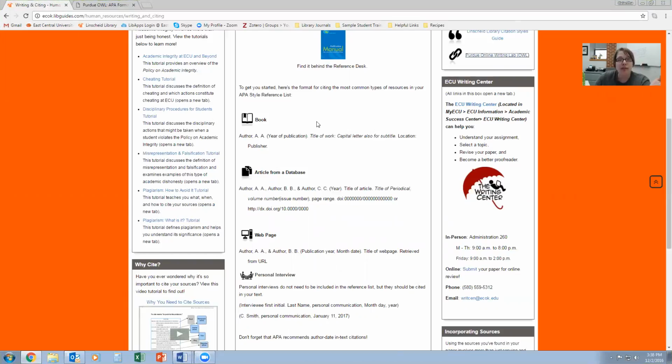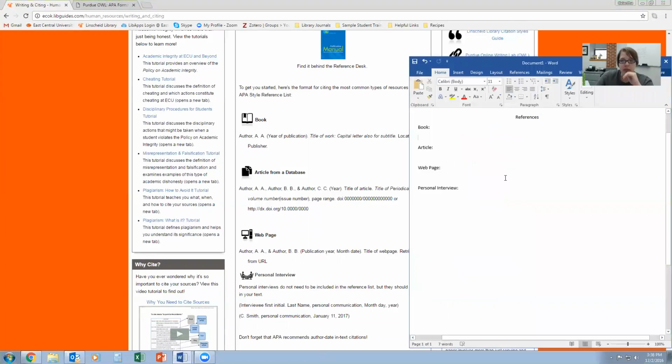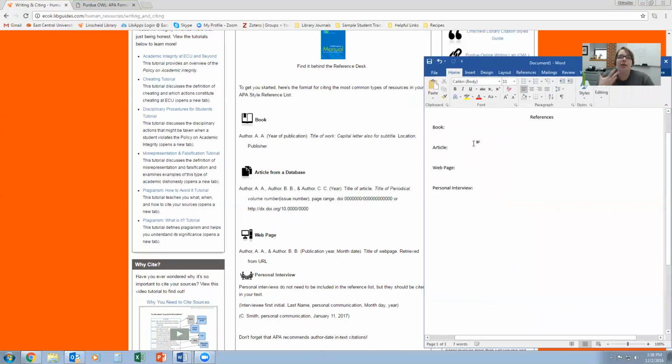The first one obviously is book. So here, let's go ahead. What I'm going to do is first, we're going to create different citations together for each of these types of citations. So let's open up my Word document here, and let's start with book. Just in case you decide that you really want to use a book, which you might at some point, this is how you would want to go about doing it.